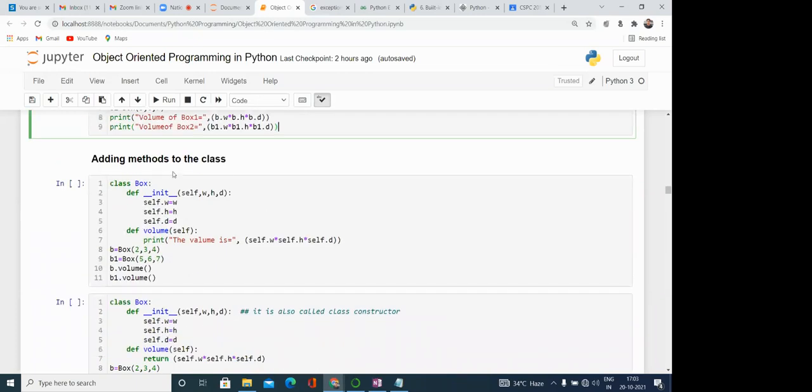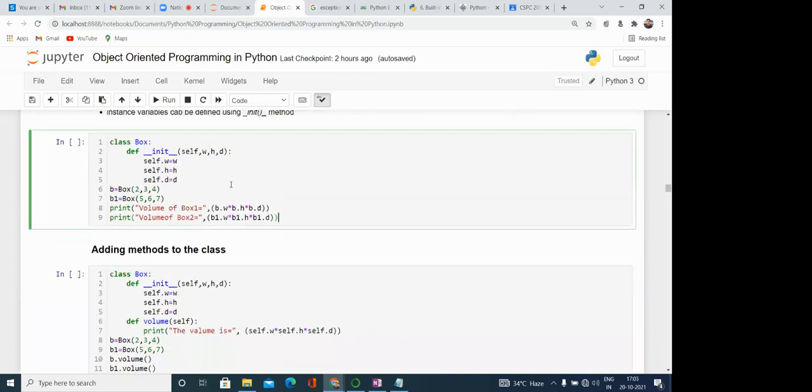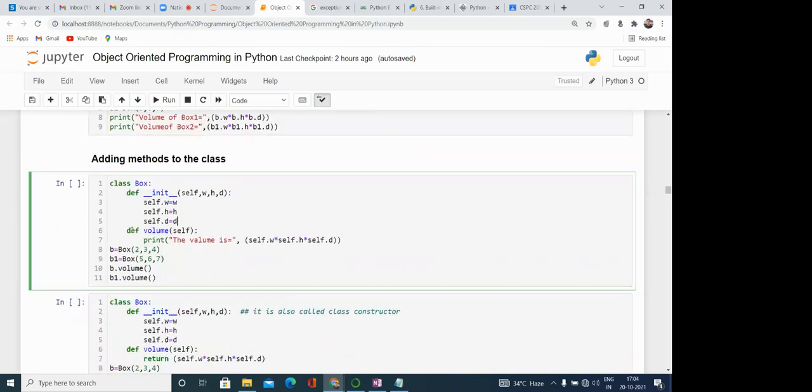Now, adding methods to the class. How can we add methods? Here we have only defined the variables, the instance variables. We can add methods like this: def volume(self). This is a method of the instance that we can call on the instance. Why? Because this self is pointing to the current instance.